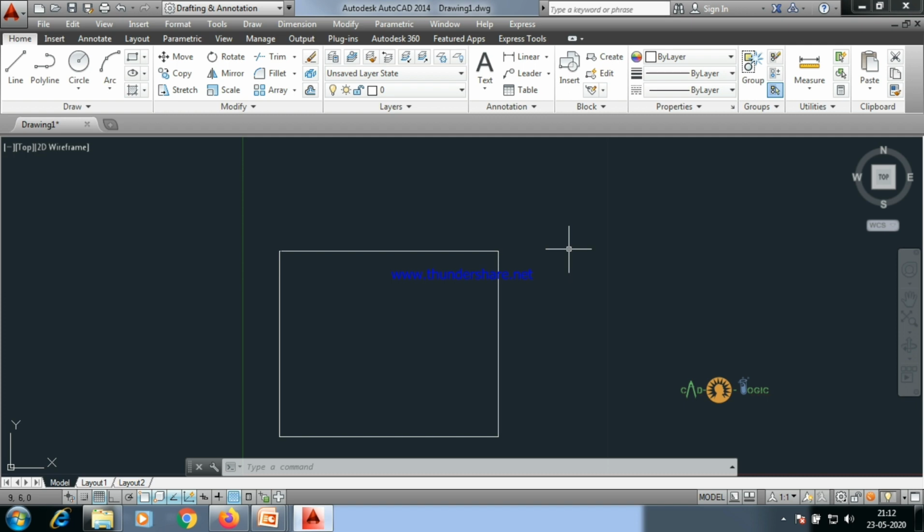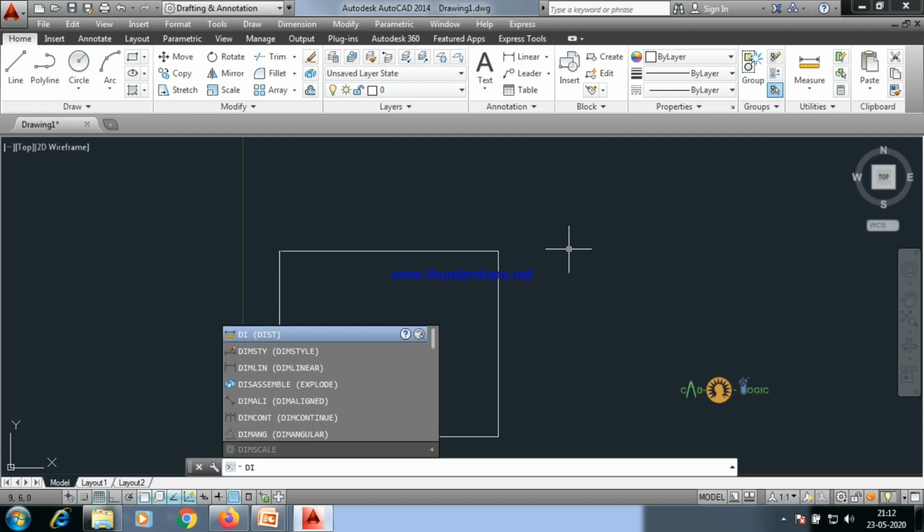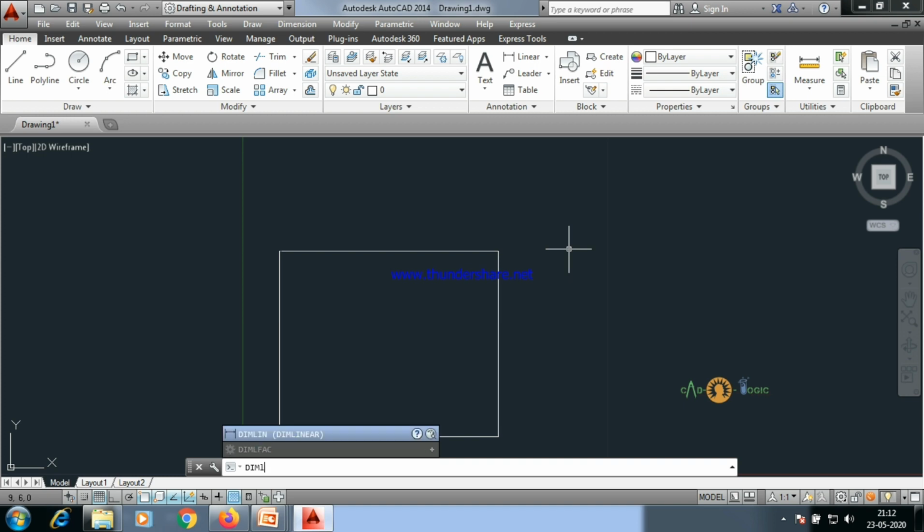The command is DIMLI. D for Delhi, I for India, M for Malaysia, L for London, I for again India. So DIMLI, enter.